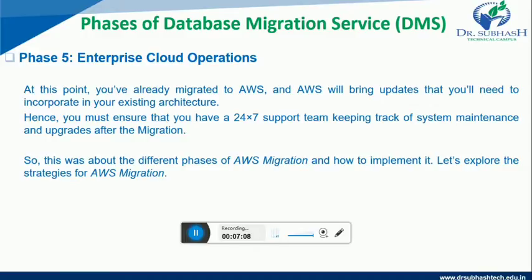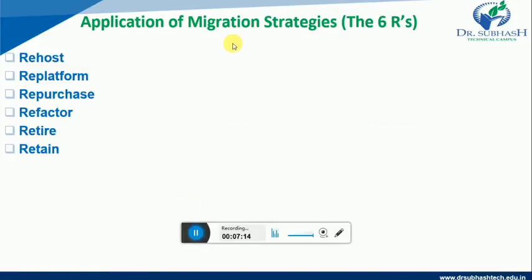Let's explore the strategies for AWS migration. Now we would like to see some of the migration strategies, or we can say the 6 R's. These are given below. The first one is rehost, replatform, repurchase, refactor, retire, and retain. So these are the strategies of migration.